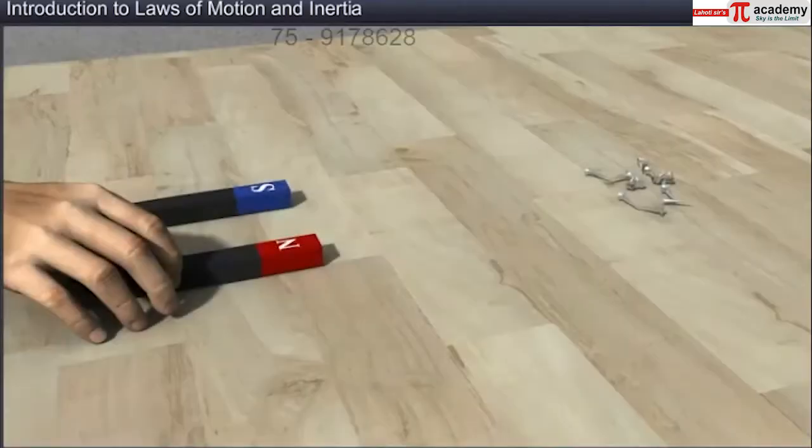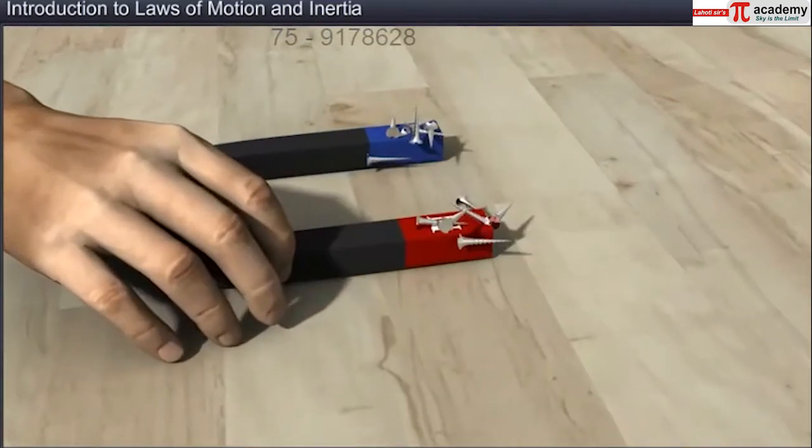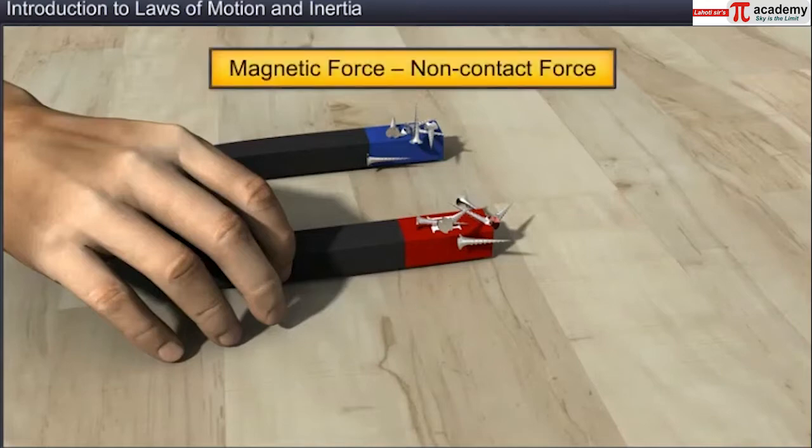If you take a magnet near an iron nail placed on a table, the nail moves. Here again, there is an invisible force acting, which is magnetic force. Magnetic force is also a non-contact force.